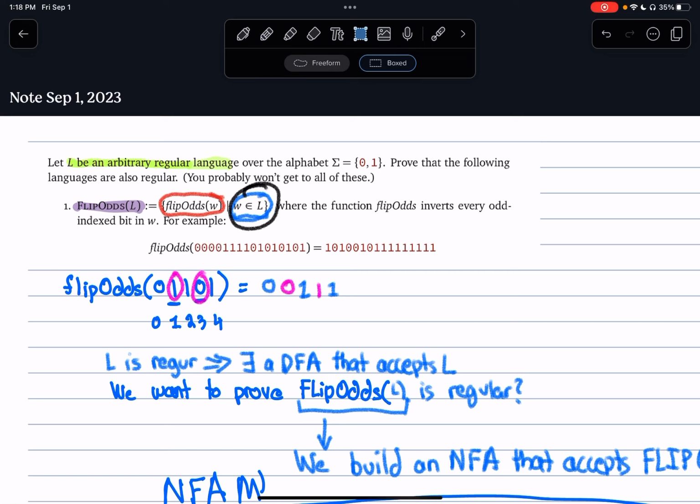How do we do that? We take the function that we have applied to the strings, we undo the function, pass it into the black box, and if the black box accepts it, then we're good. If it rejects it, then it's not part of the language. What we've done is we've built an NFA using this DFA as a black box.